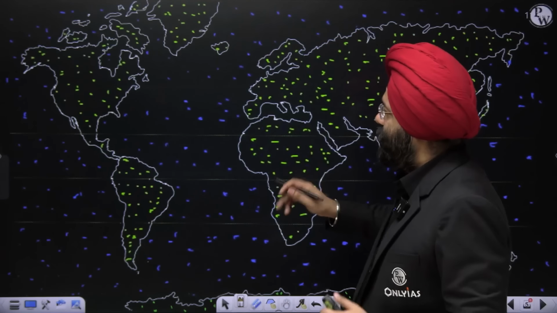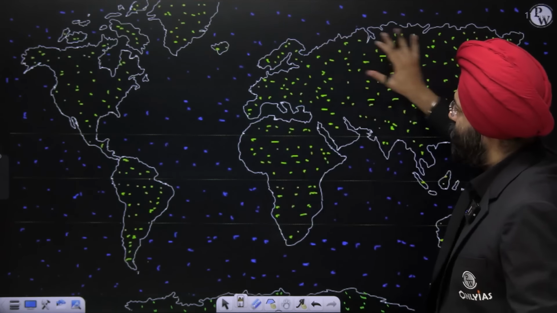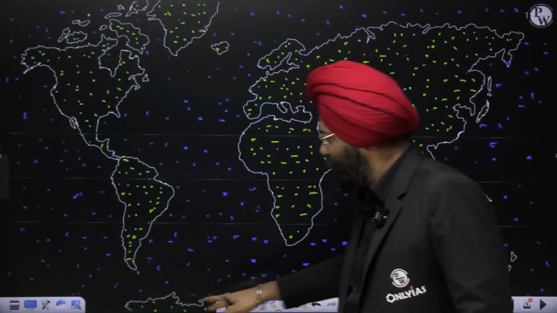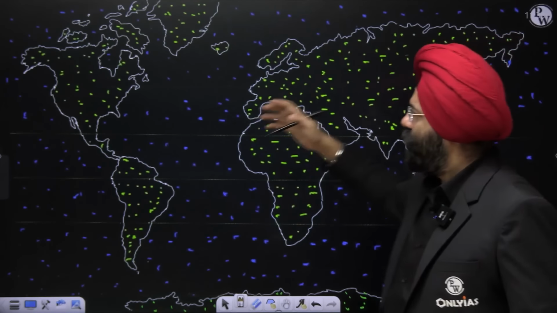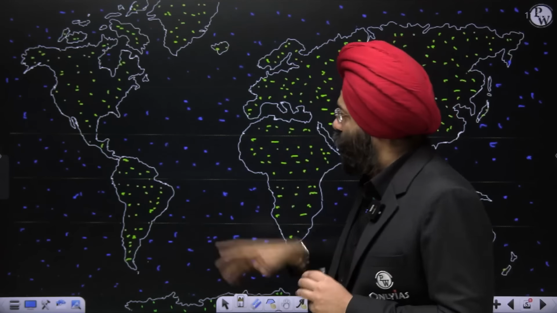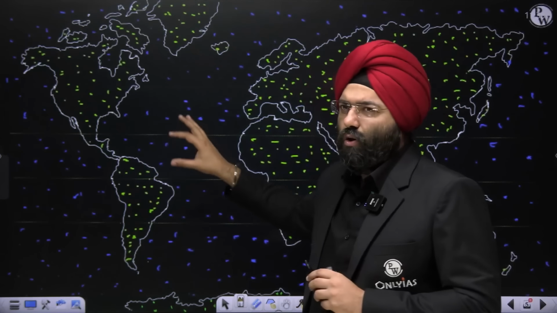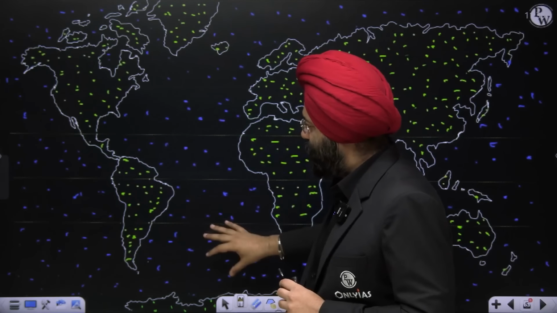Now see, what I have marked in green is basically representing the continents. You can see over here Antarctica also, Africa, Asia, Europe, Australia, South America, North America. That means the continents, that means the land. In simple words, land. What is marked in blue or in dotted, I've just dotted these places. So this is basically referring to water bodies in the form of, let us say, oceans and seas.